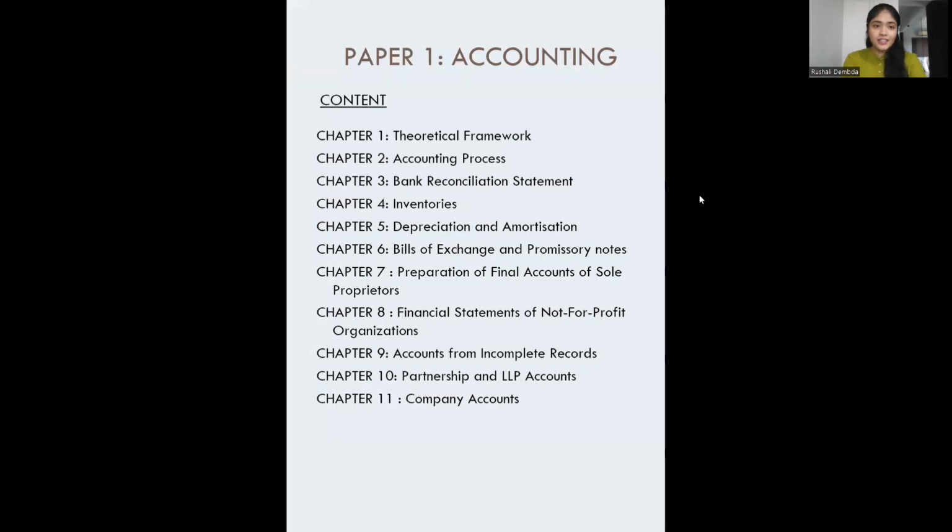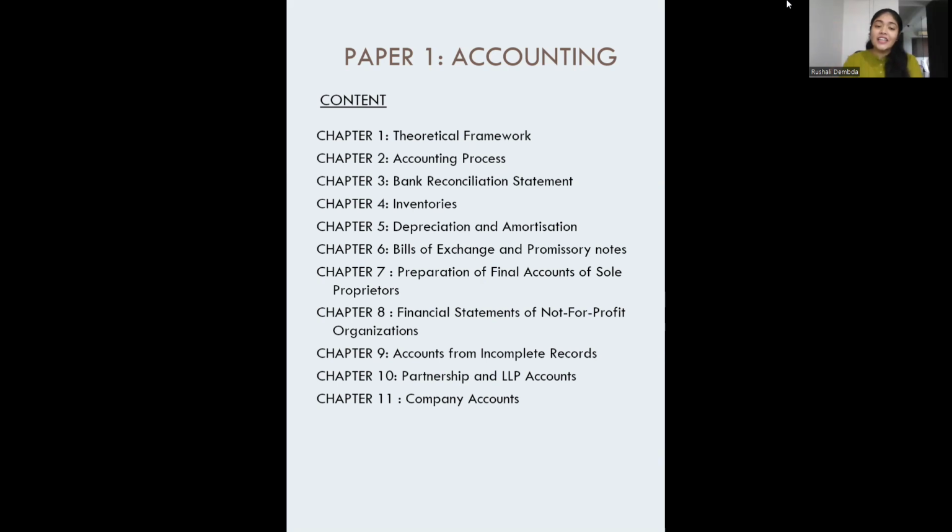So this is our content for the particular chapter, paper one. And paper one name is accounting. We have this experience of learning accounting in our college time, 11th and 12th. You might have learned all these things, or you are still in the process of learning accounting, right? When it comes to accounting, we need to see a few things. Accounting is applicable everywhere, right? So in all these aspects, how accounting procedures are applied, how we are going to keep a record of all the transactions and events that are occurring, all these things we'll be studying in depth in paper one accounting.